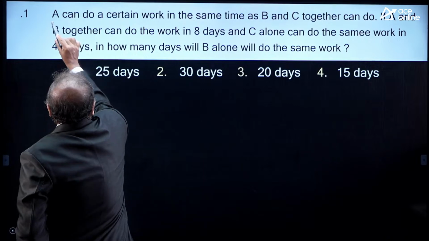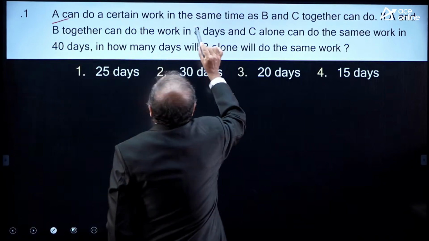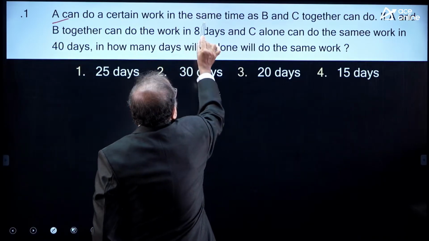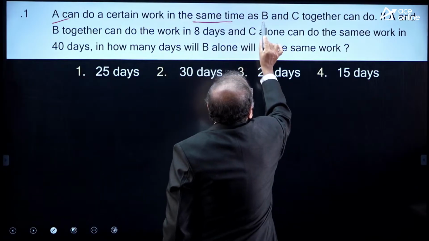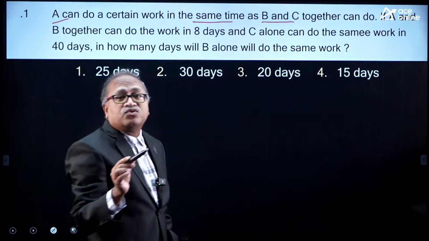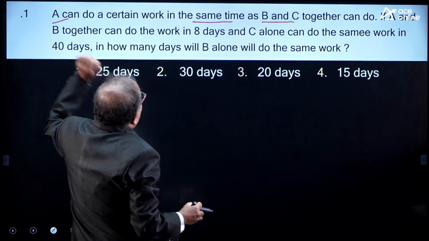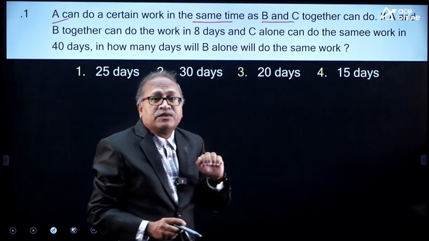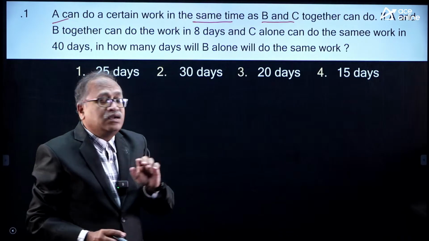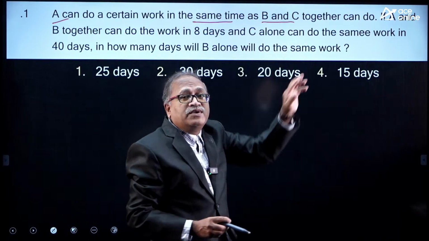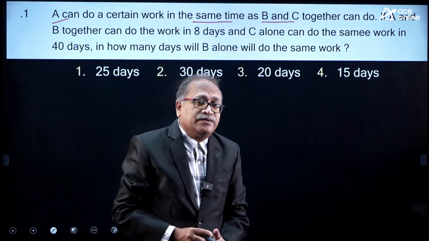You can see that A can do a certain work in the same time as B and C together can do the work. So as far as the number of days is concerned, A is equal to B plus C, as the efficiency of A is equal to the sum of the efficiency of B and C.